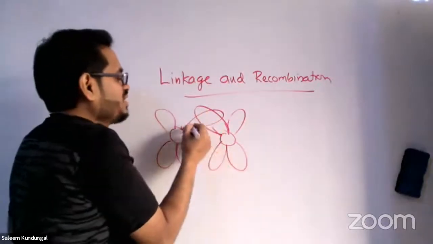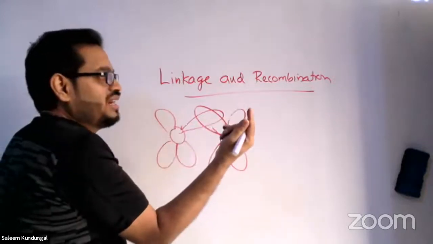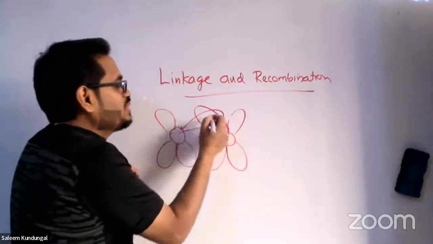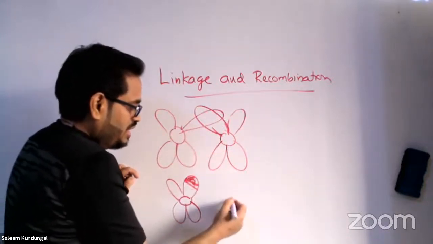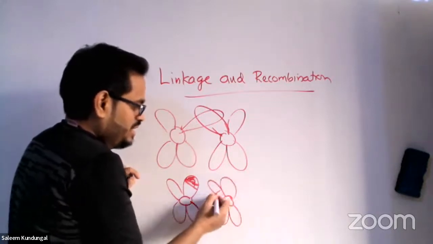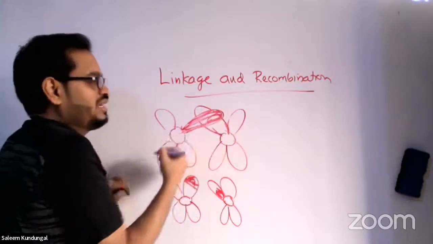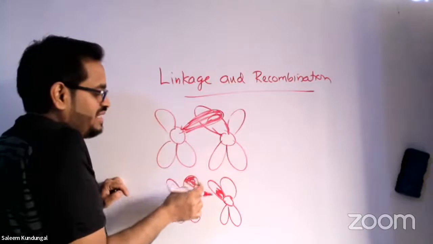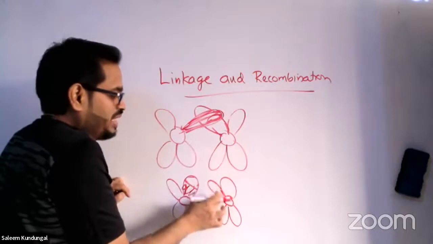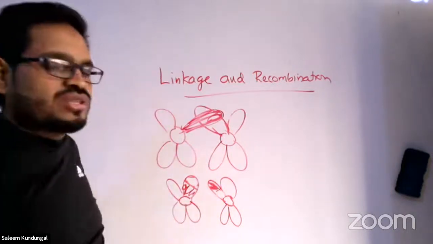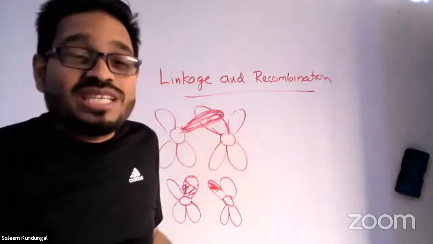When they cross, both of them will switch their hands. This chromatid will switch with this one, and at the end when they come out, this is a switched part, and on the other one, this is the switched part. For example, suppose we completely color this one red. At the end, this part remains red here, and this upper red part is switched and given to the other. This particular process is called crossing over. At this time, genes are exchanged between homologous chromosomes.